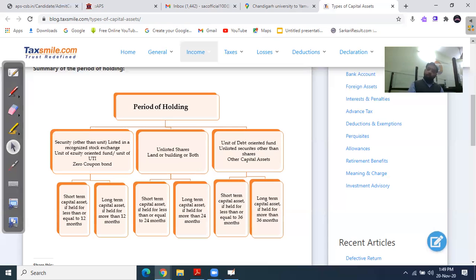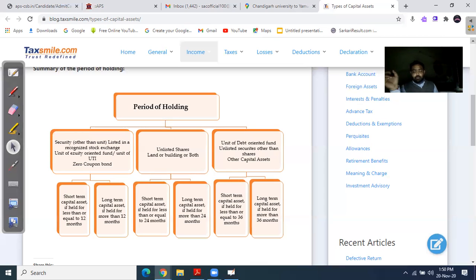You have to learn this, because this question can come in the examination for at least 4 marks, and if it comes as a long question, you can gain 15 marks from it. In that case, you also have to know the format of capital gain, that is how to calculate long-term capital gain and short-term capital gain. The procedure of calculating capital gain is so simple. There is no rocket science to it.